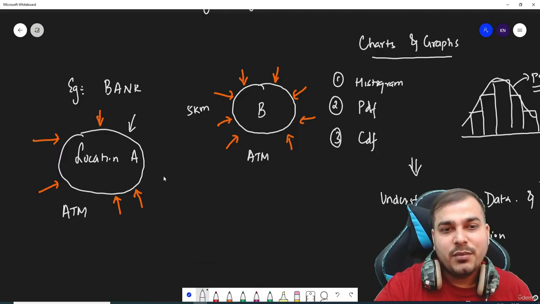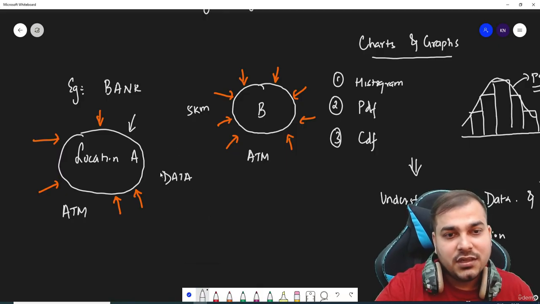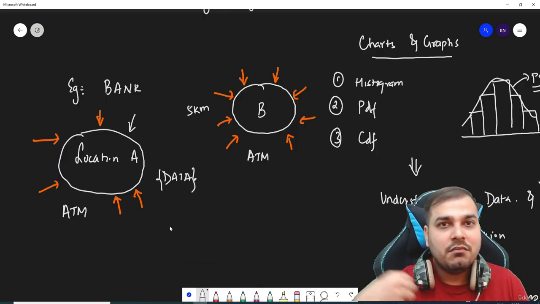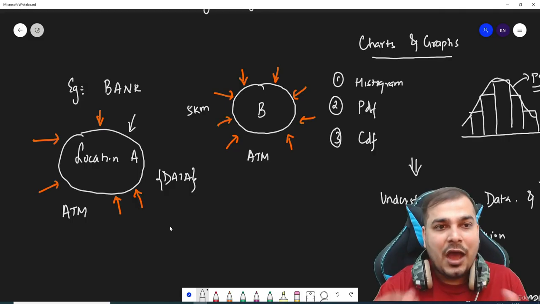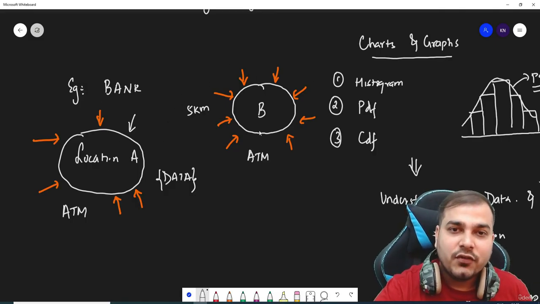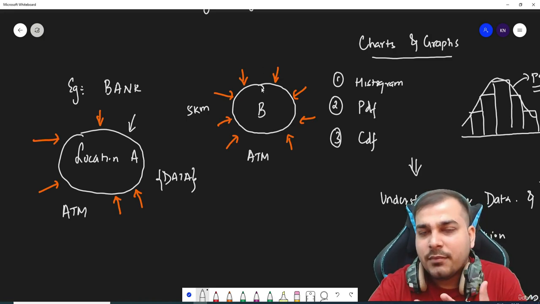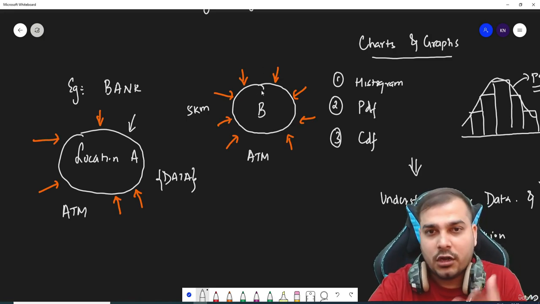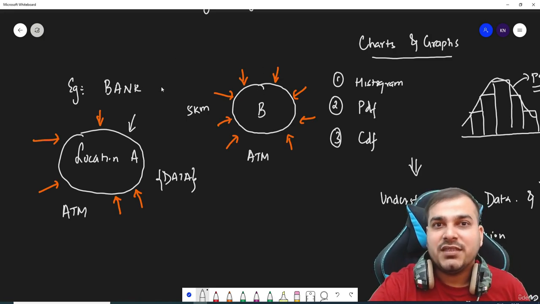So with this data they will see what the mean transaction for a month is, and how much electricity bill is coming over here. Based on that they will try to find out whether opening an ATM at this specific location will be useful or not. Then they take that specific decision.